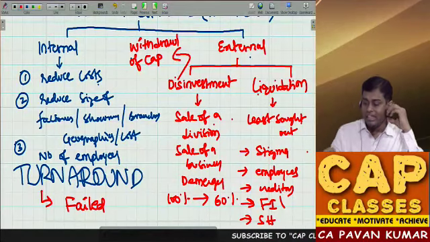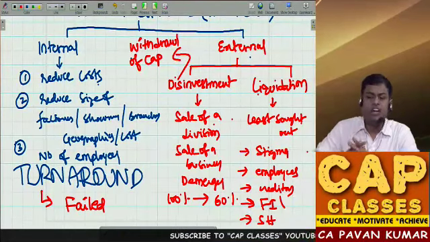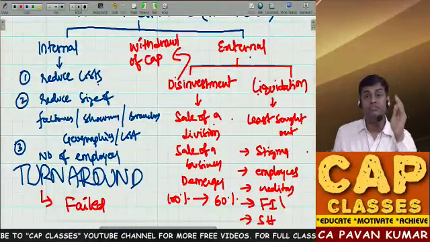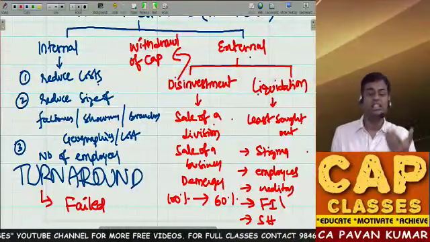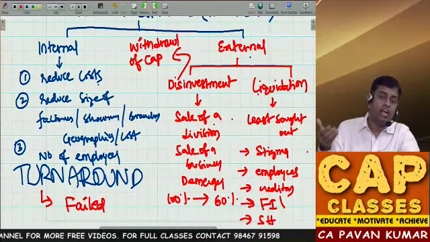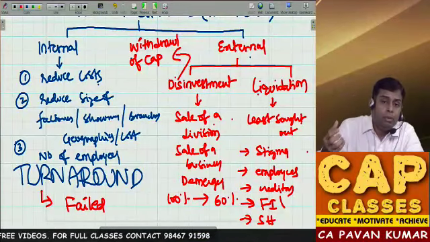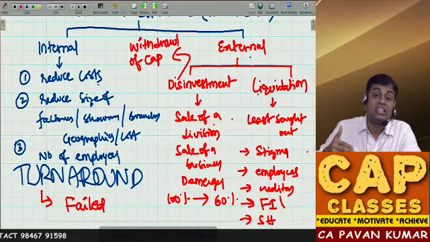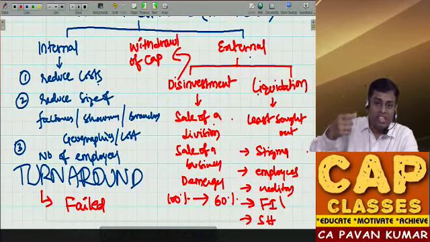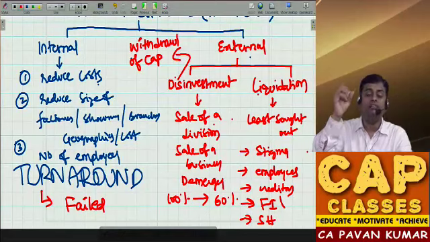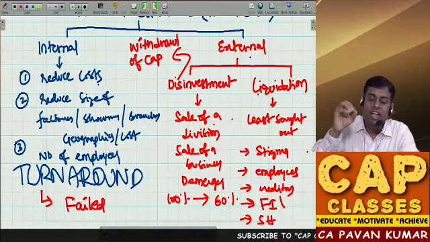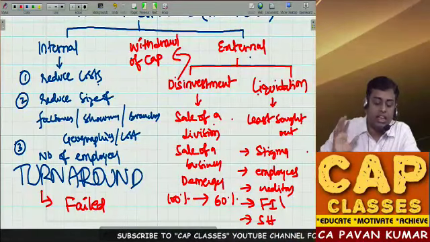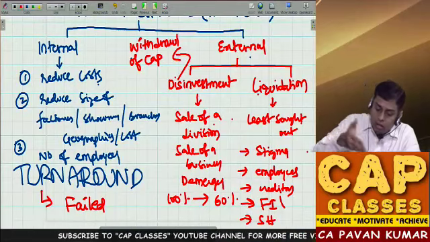One example. The second example is SpiceJet. SpiceJet was in crisis. They also applied this: they reduced the number of routes, reduced the number of flights, reduced fixed costs and overheads, and then increased the occupancy. They innovatively sold some new products and new privilege memberships. So they did something to reduce the cost, and they survived. If the turnaround is successful, you will survive. You have the hope that you can grow. It is something like internal reconstruction. Before liquidation, we do internal reconstruction. That internal reconstruction is nothing but this, internal.